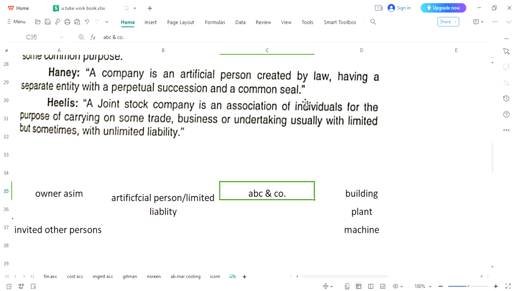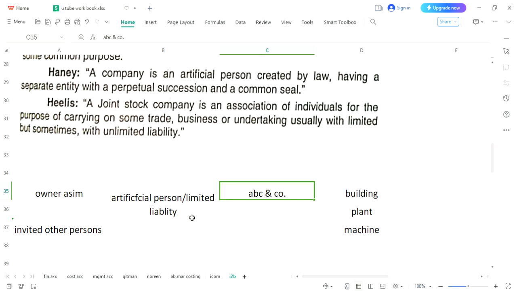This we will discuss later on. So please understand, this is a kind of business entity where human beings are not the owners, rather an artificial person will be the owner of the company. And every asset would belong to that artificial person, and original owners would not have any concern.